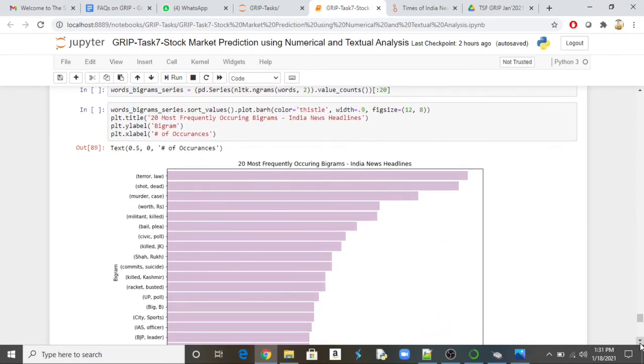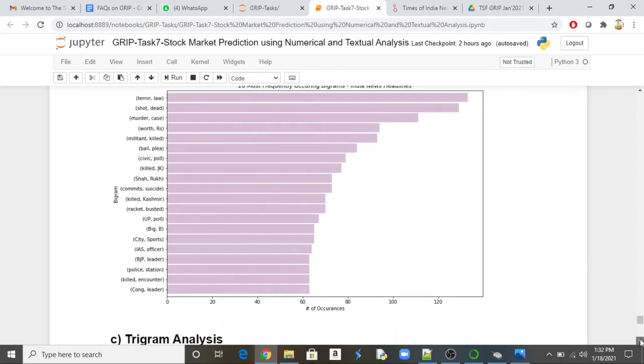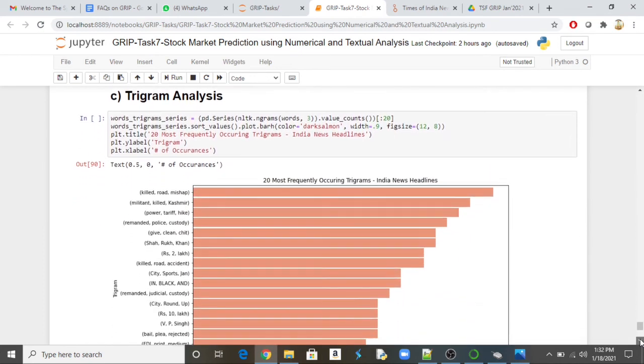In bigram analysis, we can see there are multiple keywords like terrorism law, some people dead, shot, militants got killed, Kashmir killed. So there are a couple of insights it is giving. Now let's go with trigram analysis.